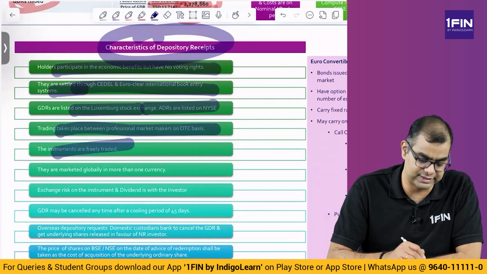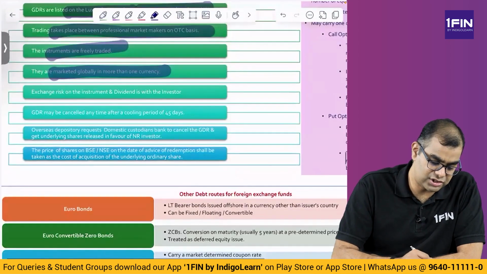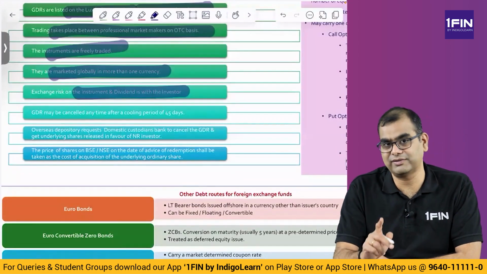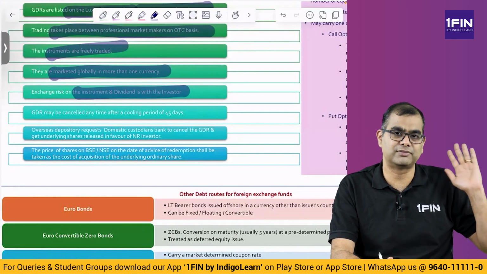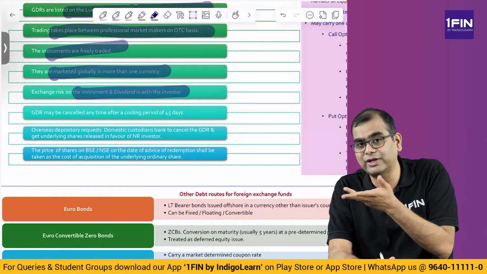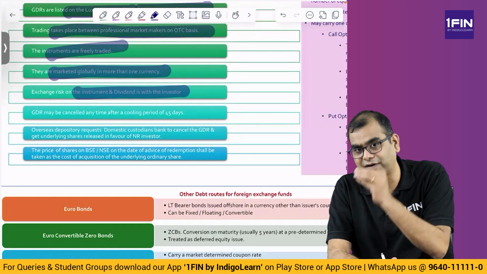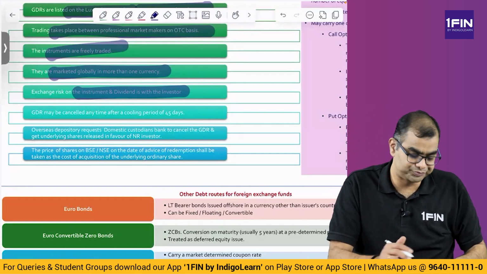Instruments are freely traded, yes. They are marketed globally in more than one currency, yes. Exchange risk on the instrument and dividend is with the investor. This is what I was telling you. The dividend has to be converted and paid to the investor in their own currency terms. So, exchange risk is with them. The Indian company is not saying I will pay you $5 dividend. They are saying I will pay you 5 rupees dividend. If that 5 rupees gives you $1, $10, $100, I don't care.